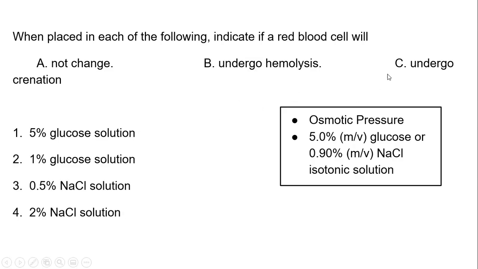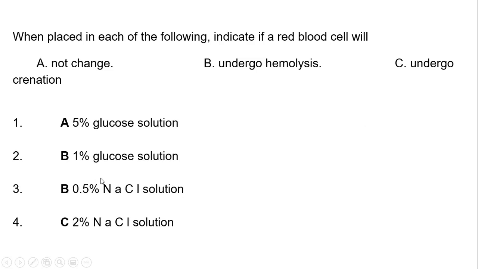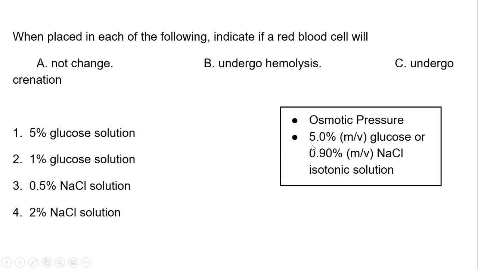So, what happened here? This thing moved all over the place. I don't know why. When placed in each of the following, indicate if a red blood cell will A, not change, B, undergo hemolysis, or C, undergo crenation. So same thing if we look here, 5% glucose solution, that's A, it's not going to change. Maybe it'll be easier if I show you the actual values. So here we have 1% glucose. 1% glucose is lower than the 5% that we have in our body. So that's going to undergo hemolysis. Water is going to flow into it, causing it to swell or burst.